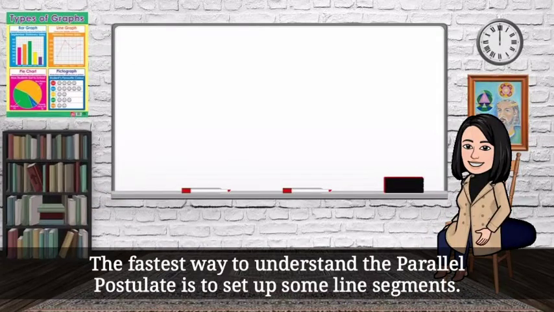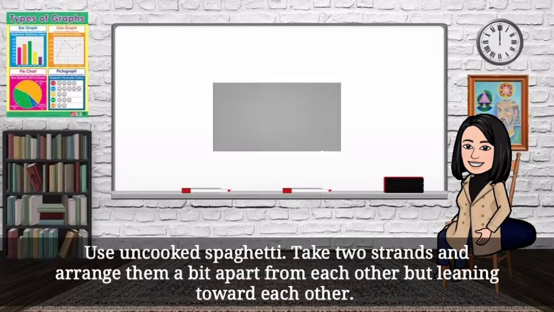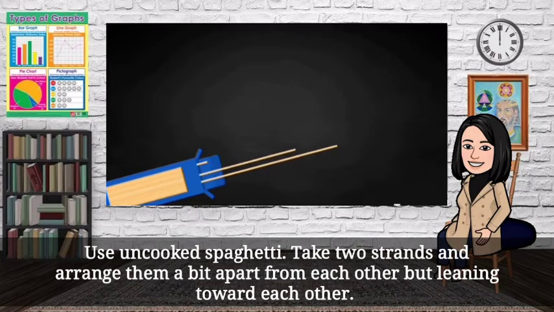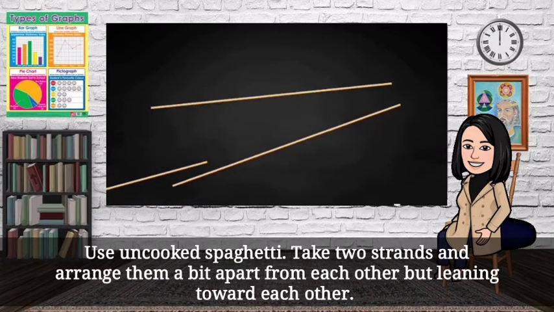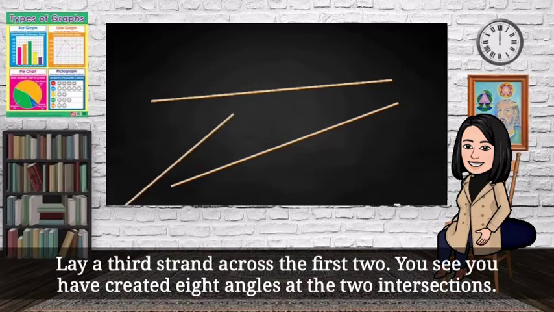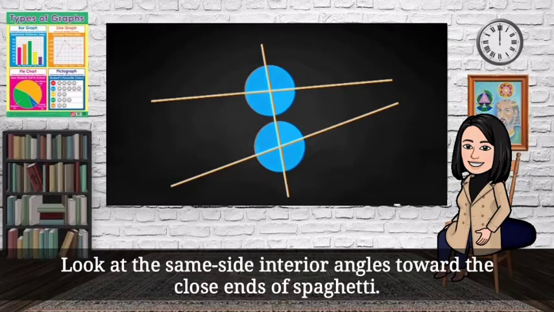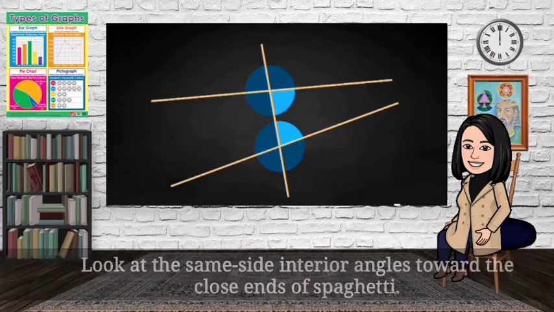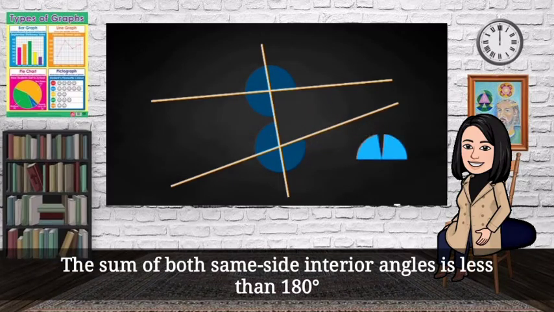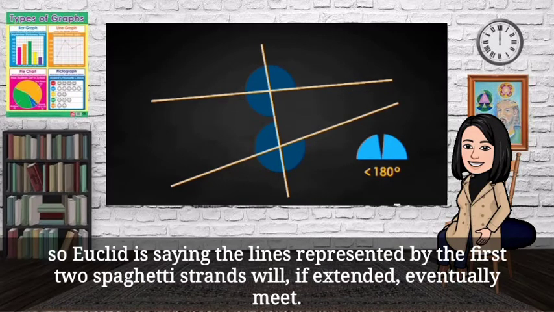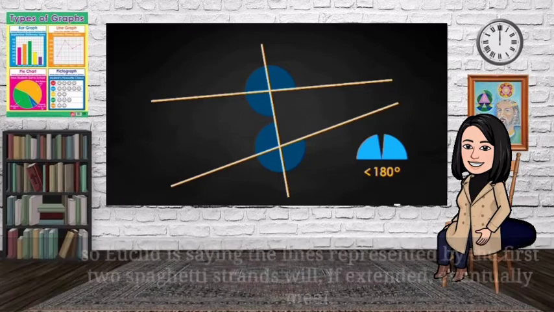The fastest way to understand the parallel postulate is to set up some line segments. Use uncooked spaghetti. Take 2 strands and arrange them a bit apart from each other but leaning toward each other. Lay a 3rd strand across the first 2. You see you have created 8 angles at the 2 intersections. Look at the same side interior angles toward the close ends of the spaghetti. The sum of both same side interior angles is less than 180 degrees, so Euclid is saying the lines represented by the first 2 spaghetti strands will, if extended, eventually meet.